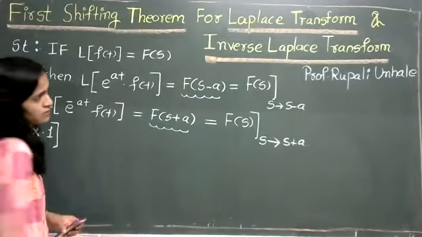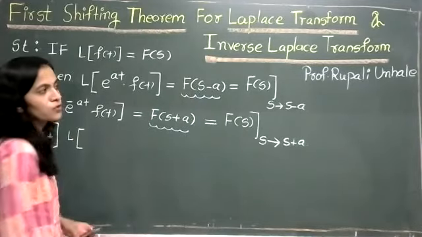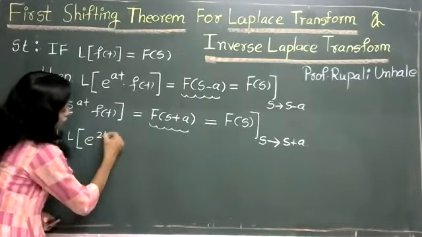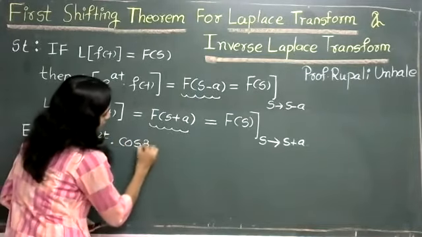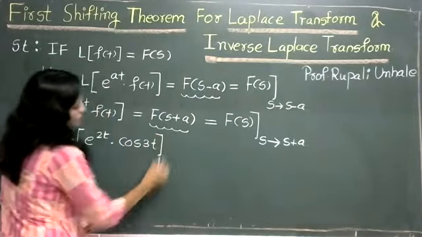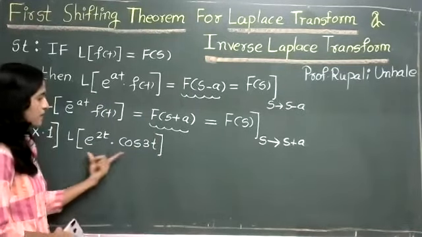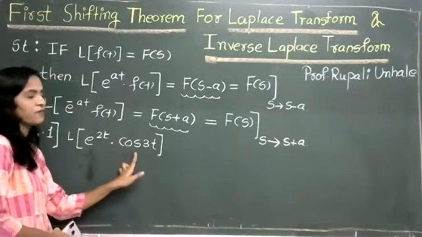Example number 1, that is, if you want to find the Laplace of e raised to 2t into cos 3t. So students, this first shifting theorem is applicable only when there is a product of an exponential term and f(t).